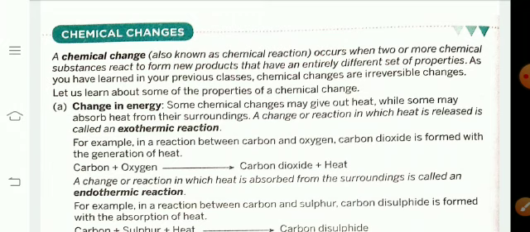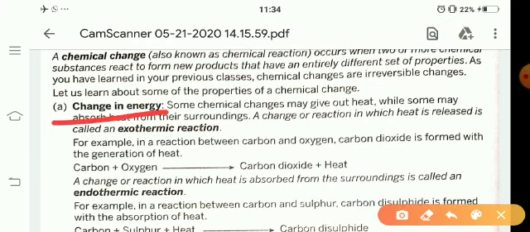When two or more chemical substances react to form new products that have an entirely different set of properties, it is known as chemical changes, means new changes, permanent changes. Okay, let's learn about some of the properties of chemical changes. First, change in energy.